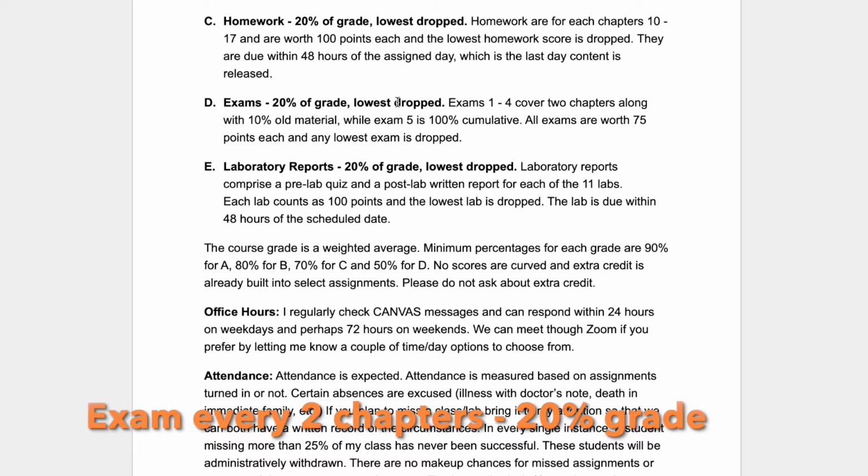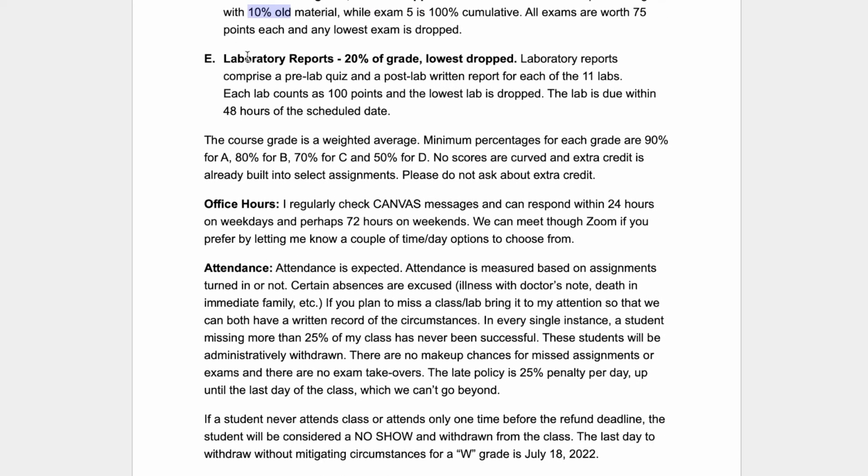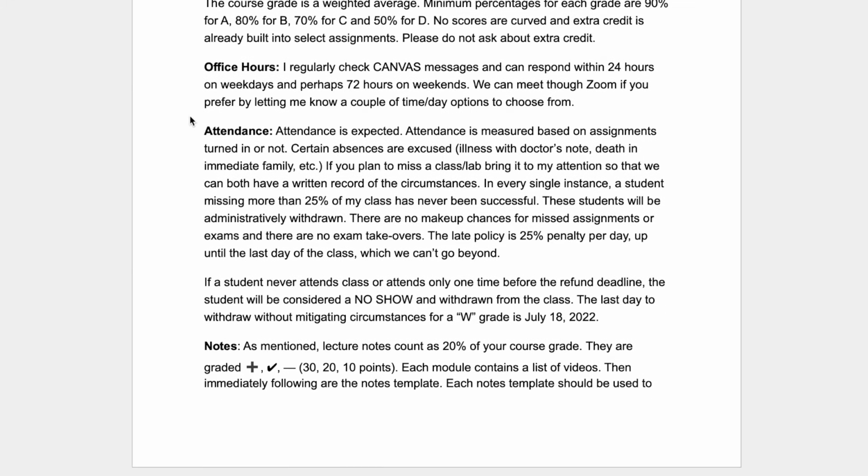Exams are 20% of the grade, and they cover 2 chapters, okay? Each exam covers 2 chapters, except exam 5, which is 100% cumulative. Now, some of the exams do cover 10% of the old material, so just be aware of that. And laboratory reports count as 20% of your grade. The lowest is dropped, okay? And that's about it, okay?